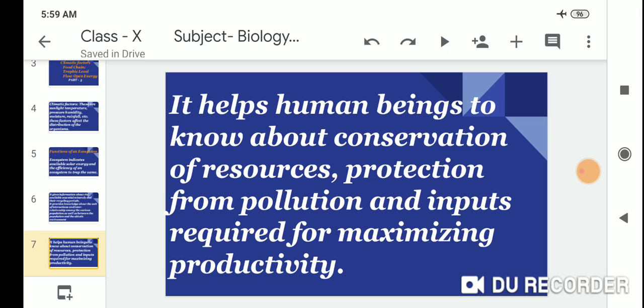It helps human beings to know about the conservation of resources, protection from pollution, and inputs required for maximizing productivity.